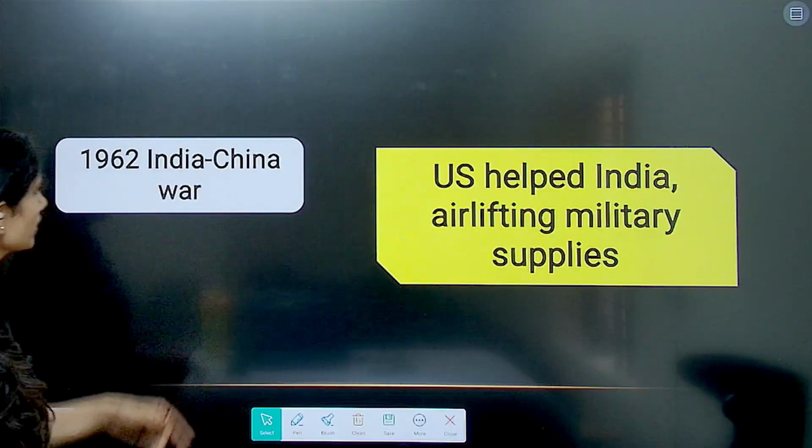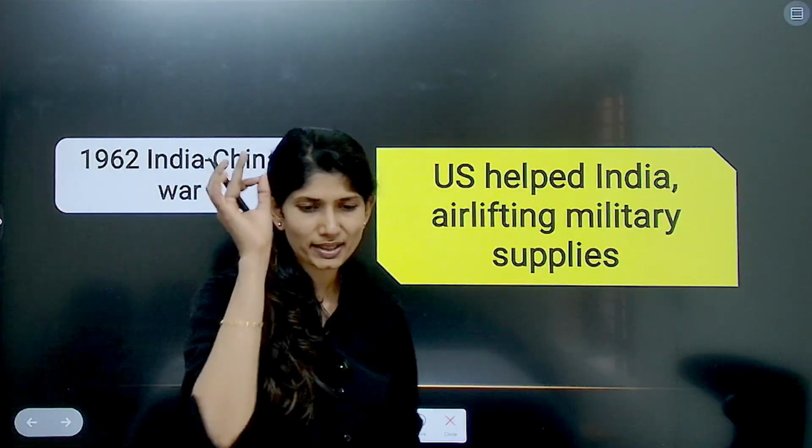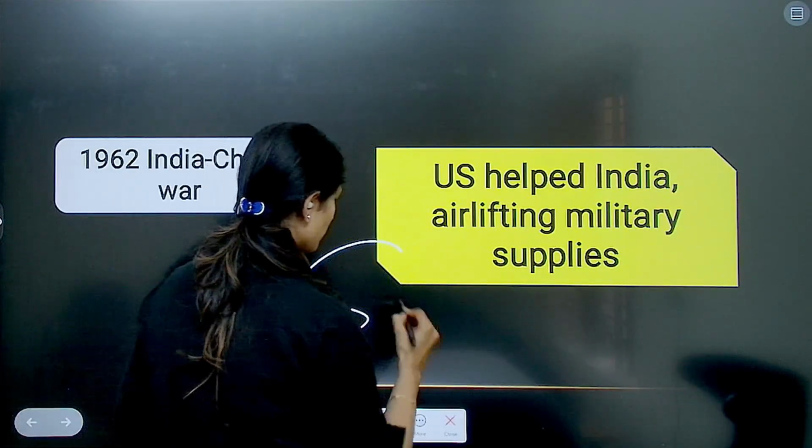Again, in the 1962 India-China war, yes, the US helped India by airlifting military supplies, but it came at a cost. What was the cost?